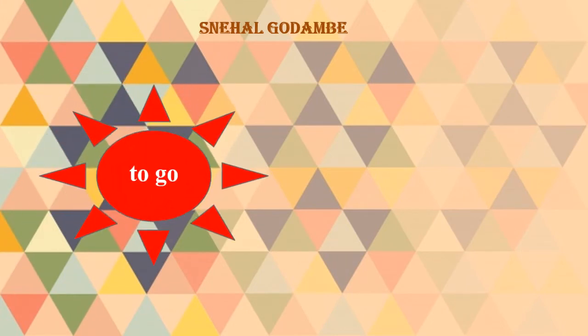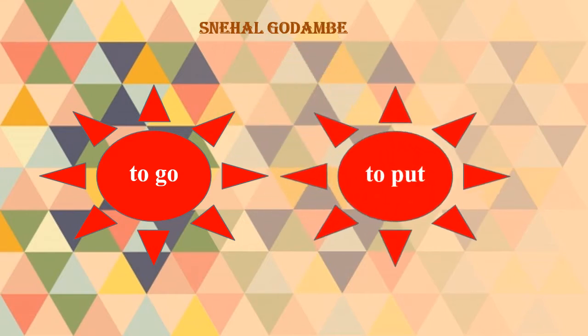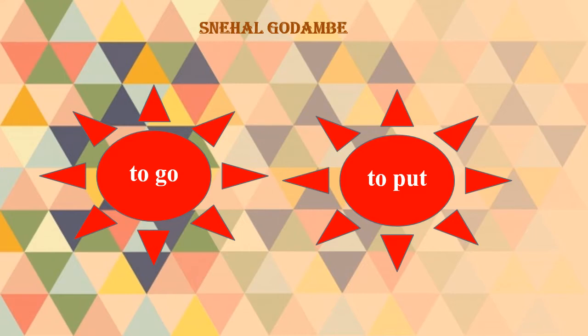We will see some more. To go. I have to go to school. I have to go to market. I have to go to office. She has to go to school. They have to go to school. We have changed the number, we have changed the person, we have changed the tense. So in this way, whenever you use to before any verb, it is known as the infinitive form of that verb. To put, to go, to see, to do, to work. Whenever you read a verb form with to, you can notice this is an infinitive verb form.